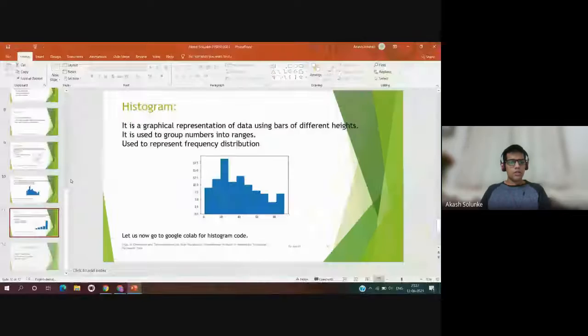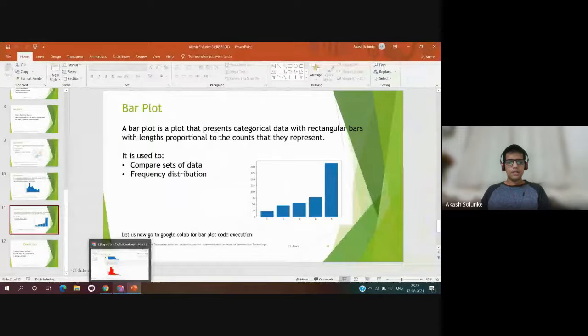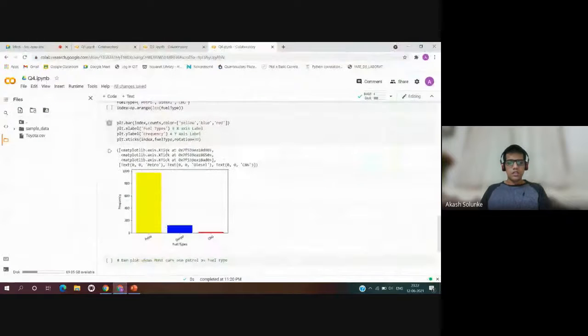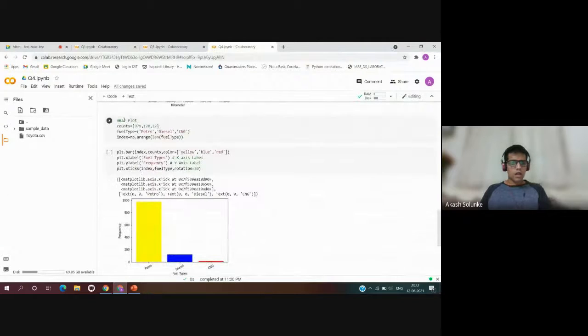So now going back to Google Colab, this code is for the bar plot, that is counts equal to 979 for fuel type petrol, diesel and CNG, that is three variables petrol, diesel and CNG, and index equal to np.arange of length of fuel type.